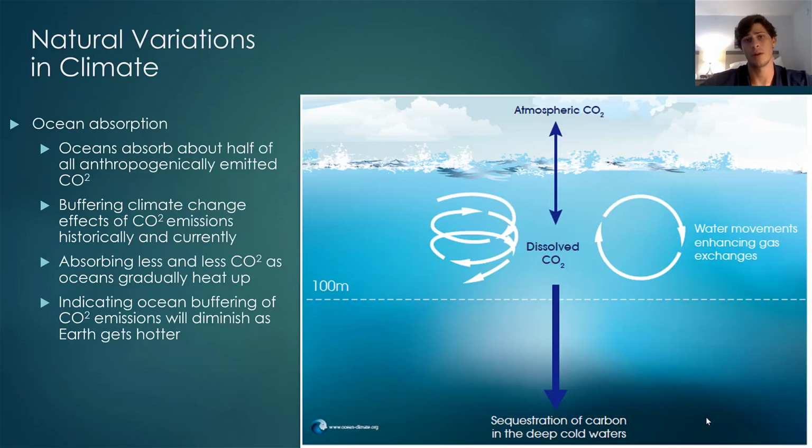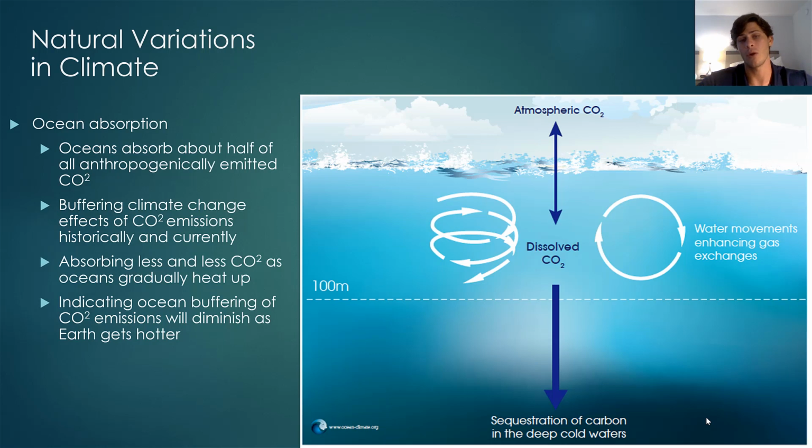Now, next we're going to talk a little bit about ocean absorption, not as a source for climate deniers, but more as a way of facilitating and mitigating the different sources of climate change as a result of greenhouse gas emissions specifically. Oceans actually absorb about half of all CO2 that is emitted. Again, this also contributes to ocean acidification, something we talked about in Chapter 12, but it also has a different implication when we look at climate change. Basically, by absorbing all of this CO2, the ocean's doing us a huge favor because it buffers the effects of CO2 in the atmosphere, reducing the amount of CO2 that is available to contribute to anthropogenic intensification of climate change. However, the oceans, as they are heating up, are absorbing less and less CO2.